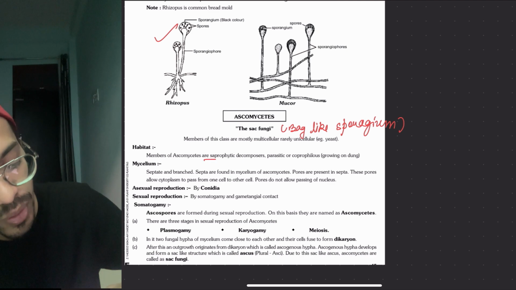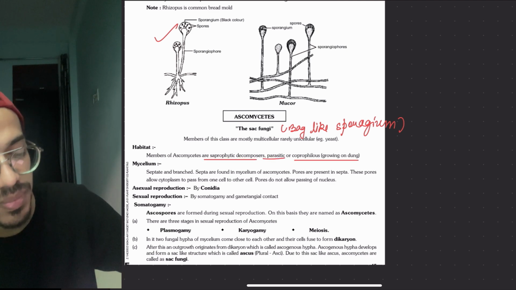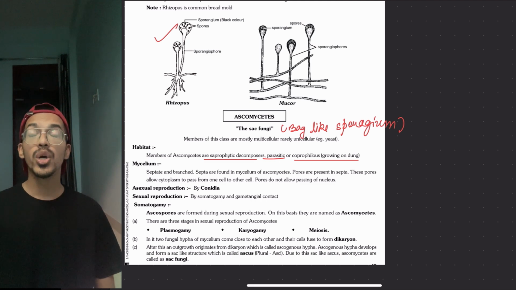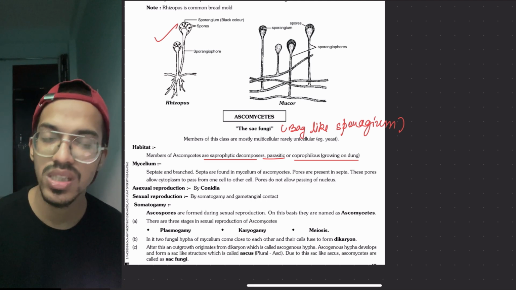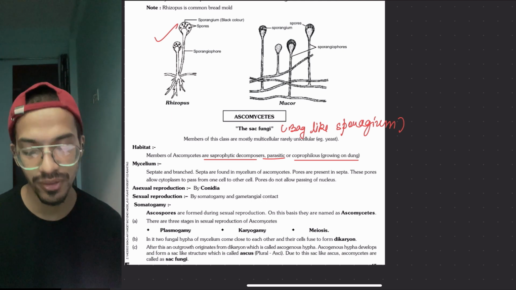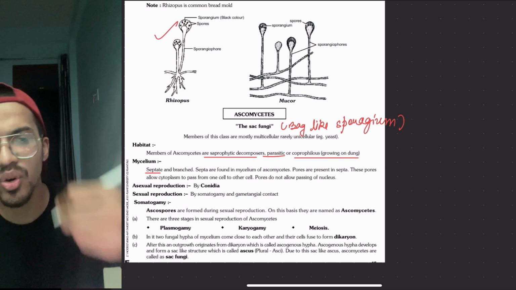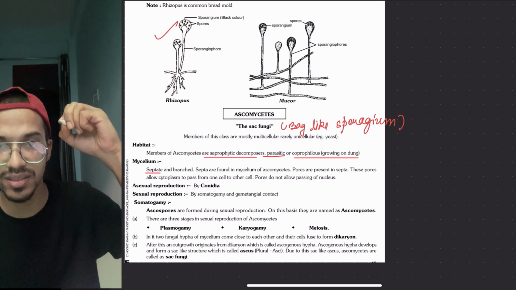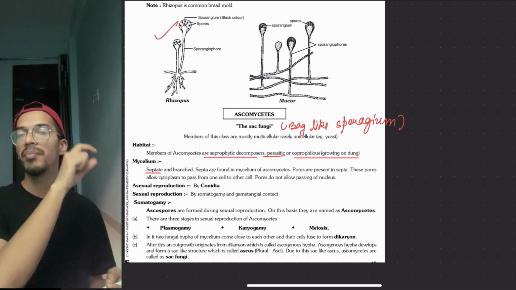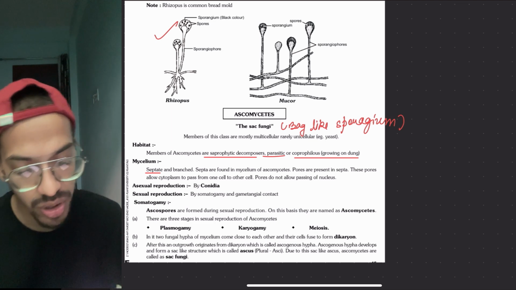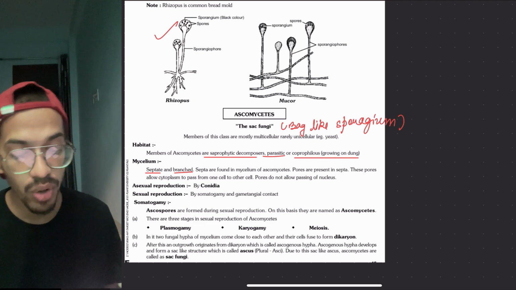Now they are what? Saprophytic decomposers. They could be parasitic or coprophilous. Coprophilous means they are growing on the dung. You might have seen that on the dung certain organisms grow over there, so they are one of them. Okay, so they are what? They are septate because they are more advanced. I told you that only the least advanced one is the Phycomycetes, where you will see the initial one, without any septa, multinucleated conditions, branched. Branches are everywhere. They are septate, means they have what? They are coenocytic.